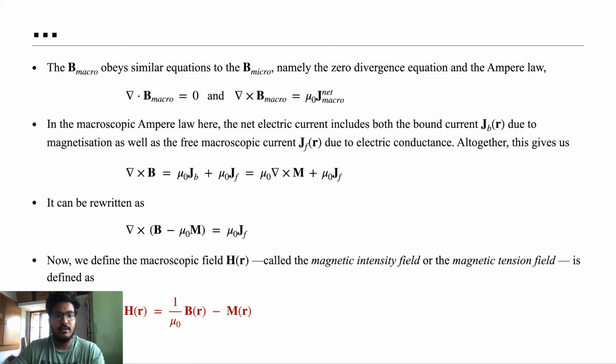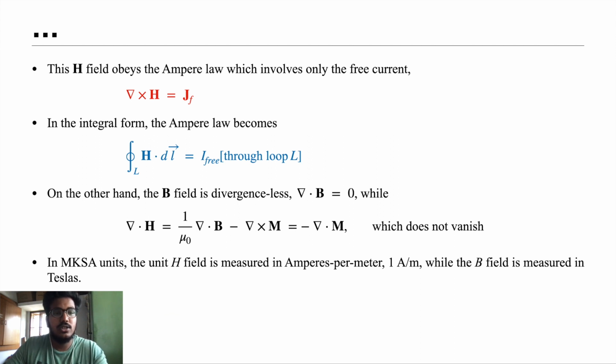So now Ampere's law in the magnetic material gets an integral form: the closed line integral of H dot dl, the small length part, is equal to I_free, the free current flowing in the material due to free electrons or free ions through the loop which you are considering.